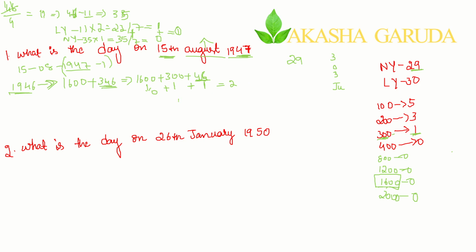Starting from January: 3, 0, 3, 2, 3, 2, 3. What is the total here? You will get a total of 16. 4 times 3 is 12, 2 times 2 is 4, total 16.